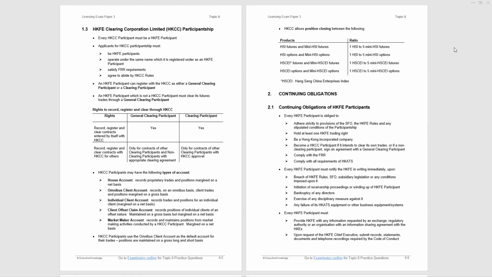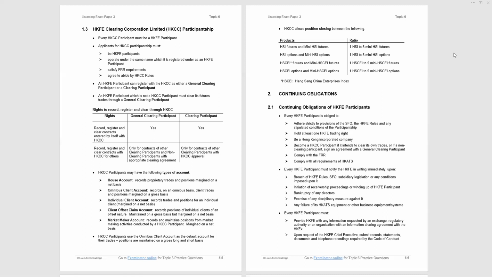It then tells us every futures exchange participant must notify the futures exchange in writing immediately. So you've got to write to the futures exchange and let them know if you breach their rules, the SFO, subsidiary legislation, which are the rules, or any conditions that are imposed upon the participant. Initiation of receivership proceeding, that's fairly serious, or winding up of the participant, you've got to let the exchange know. Bankruptcy of any directors, exercise of any disciplinary measures against it, and any failure with regard to the equipment systems related to the trading system, HKATS.